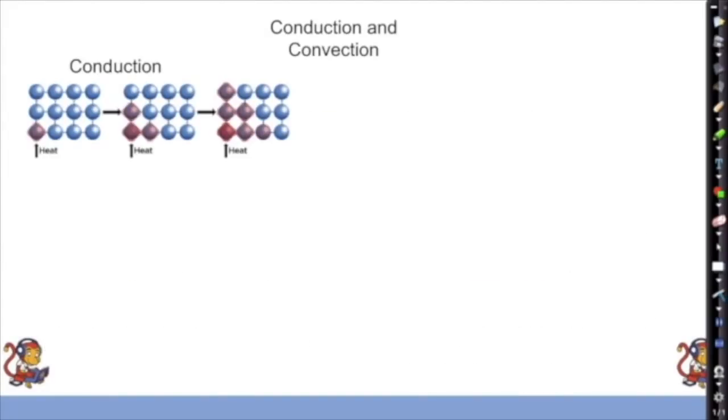Okay, conduction and convection. So what is conduction then? Well, when I heat up, for example, the end of a metal rod, you can imagine these as the particles of that metal rod. As I give them more heat to start off with, only the very nearby particles are vibrating more, but gradually every particle next to that will start to vibrate more as they collide into each other. They're going to bump into each other and pass on this kinetic energy until eventually the whole rod ends up being heated and warmed.